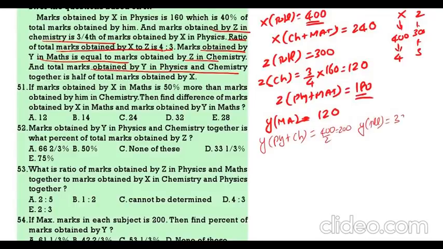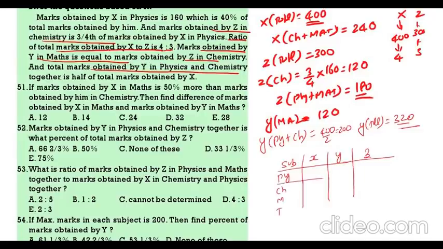Y total is 320. Y total 200 plus 120, 320. Now we can take in the form of a table. Subject, then X, then Y, then Z. Physics, chemistry, maths, total.